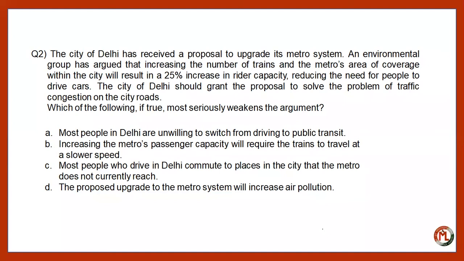Now, you know that one of the most important things is that most of the metro trains run on electricity and most of the private vehicles run on diesel and petrol. So burning of diesel and petrol creates more air pollution in the cities than using electricity. It means using the metro. So the fourth one is actually an incorrect statement. So it can't be, right? And if it were like that, then the environmental group would not support the introduction or use of the metro in the cities. So only the first option is the correct one.